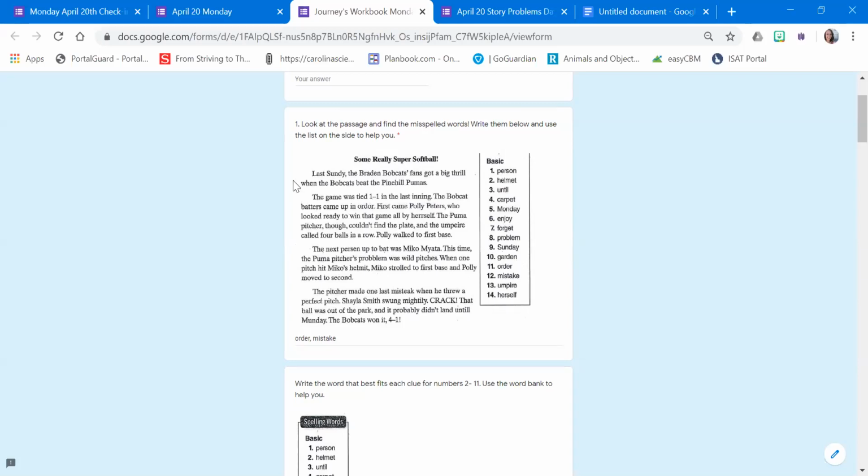So let's see. Let's start with: last Sunday, the Braden Bobcats fans got a big thrill when the Bobcats beat the Pine Hill Pumas. Okay, those all look spelled correctly. The game was tied 1-1 in the last inning. The Bobcat batters came up in order. So I recognize that order is spelled wrong, so I'm going to type it down here, and I already did. And the mistake I found over here has the wrong word. So what you get to do is find all of them.